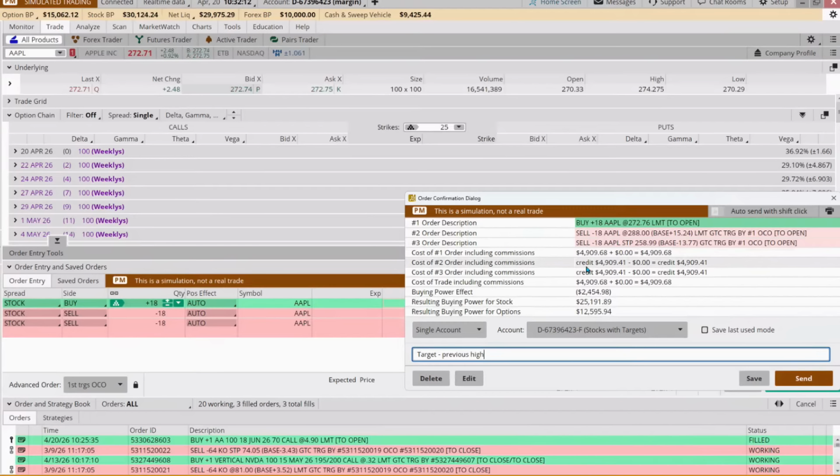So 18 shares, our position size, $4,909. If it goes up, we want to get up $15.24, or if it goes down $13.77, which, if I call it 14 times 18 shares, is $250. So if it gapped down and stopped us out, we still haven't blown up our account.